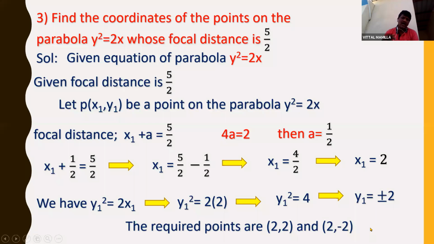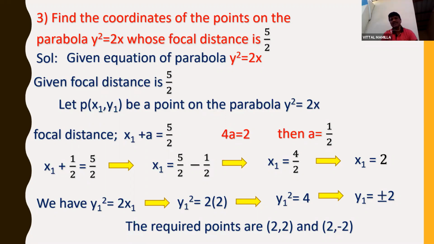Or else you can write 2 comma plus or minus 2. Both are same. The required points are 2 comma plus or minus 2, you can write. Or else you can write (2, 2) and (2, -2). But do not write only (2, 2) or only (2, -2). So you need to write 2 points. Either you write 2 comma plus or minus 2 or you write (2, 2) and (2, -2).